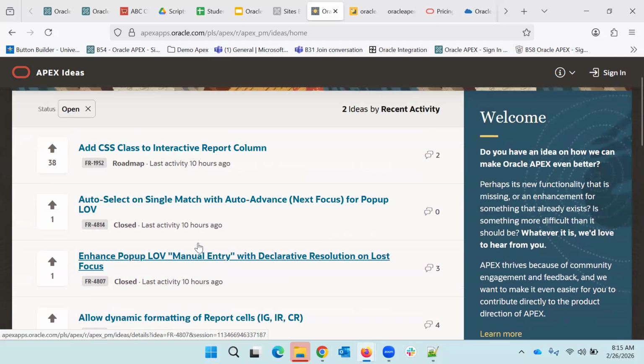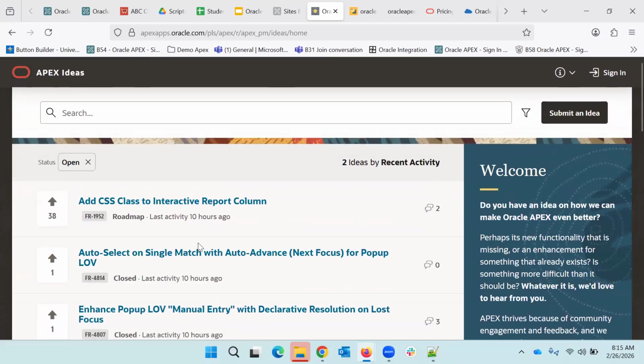Whenever Oracle starts planning the next release, they take ideas from Apex Ideas also, to see what the community needs. If you are working with the Oracle product development team, you can say that we need this feature. But if you are working in some other company, how will you reach out? This is the platform where you can submit your ideas. Now, is Oracle really taking these ideas? Yes.